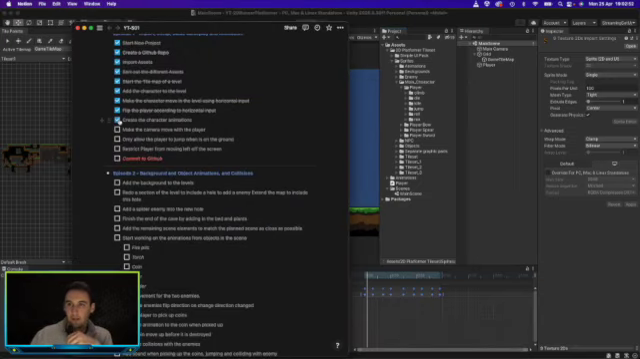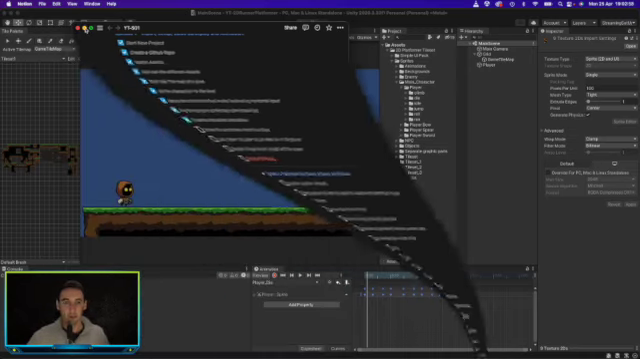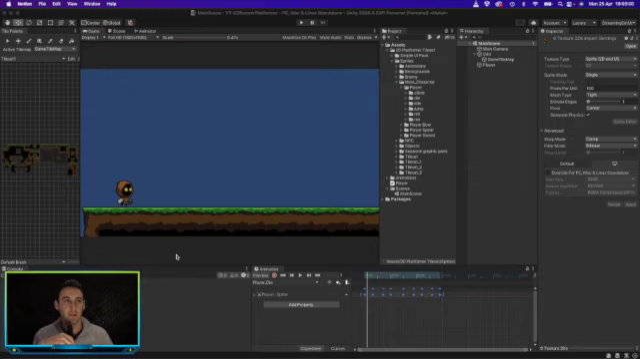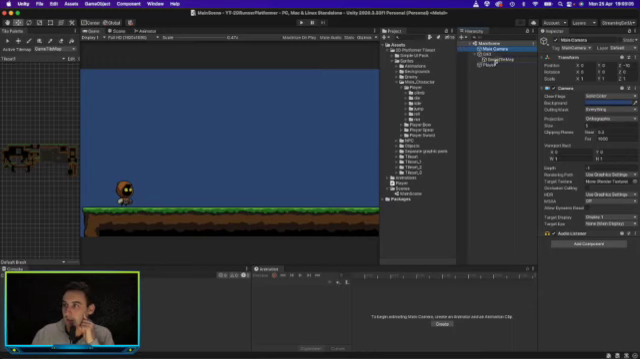So create the character animations, that's done. Make the camera move with the player. There's two ways we can do this. We can either just attach the camera to the player. Let's go ahead and do that quick, simply by dragging and dropping.